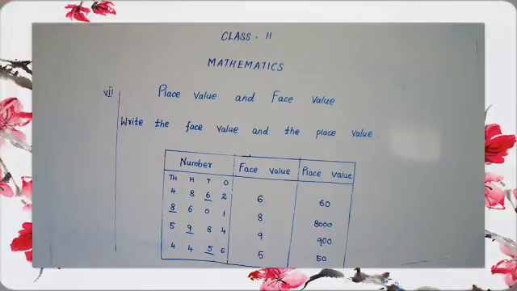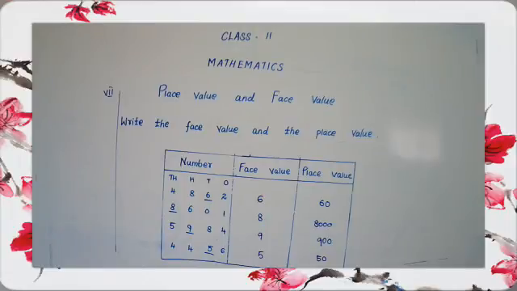See the first one, number, face value and place value. The boxes are already given. The underlined digits are also given. Yes or no, children? Yes. See the first one, A question, 1732. First we have to mention the periods. First take your pencil and mention ones, tens, hundreds and thousands.